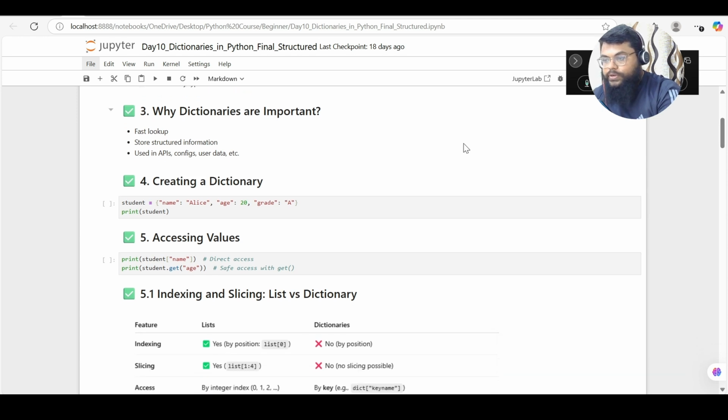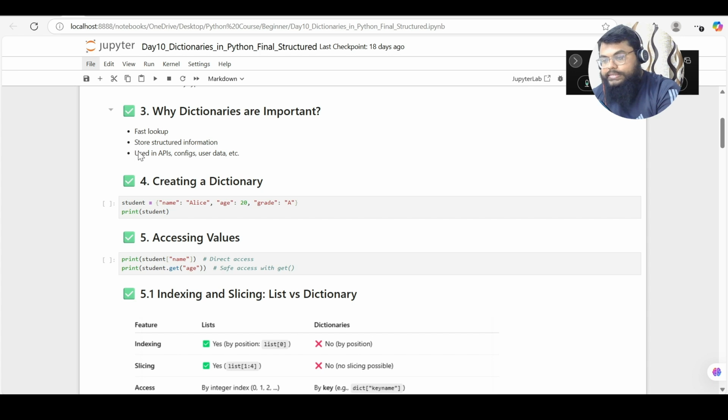So why are dictionaries important? There are three reasons we can look at. It acts as a fast lookup. Then we can store structured information in a dictionary, and I can use dictionaries for APIs. Generally, we human beings understand data in a tabular format, but programs follow a specific structure. They understand data when you give it in a proper format, that would be either lists, tuples, or dictionaries.